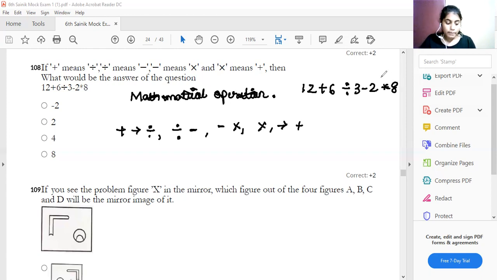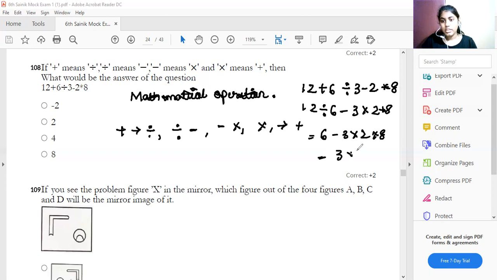Apply everything. 12 instead of plus, divide by 6, and then in the place of division you have to minus 3, and then minus you have to replace by into, and then into means it is plus 8. Apply BODMAS rule.